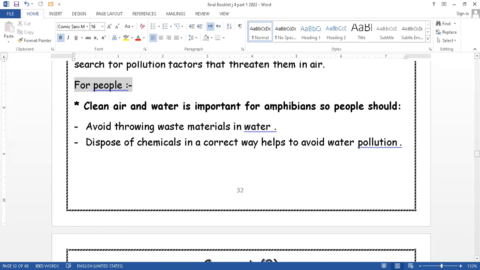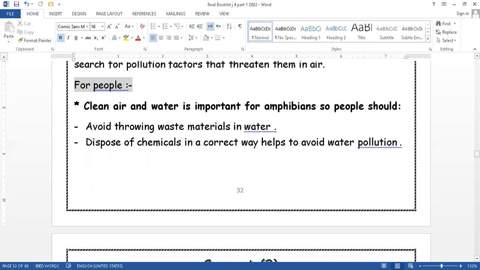We studied before in lesson 5 that the way we get the chemicals out from the factories has to be in specific ways, but sometimes we choose the easier way, and we start to throw these chemicals maybe in the water, maybe in the soil, and we don't care about the side effect of this action.